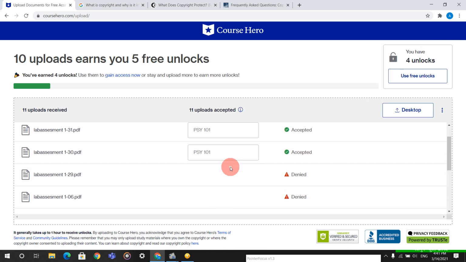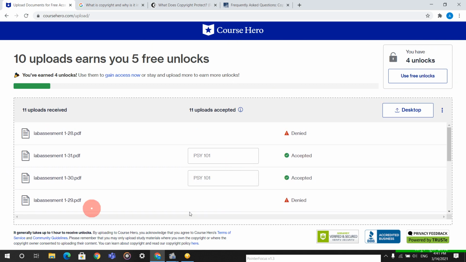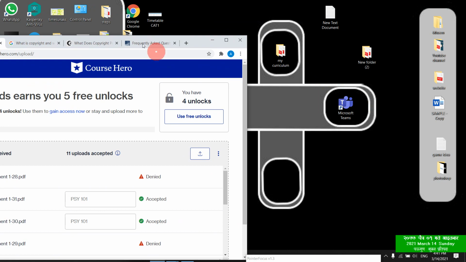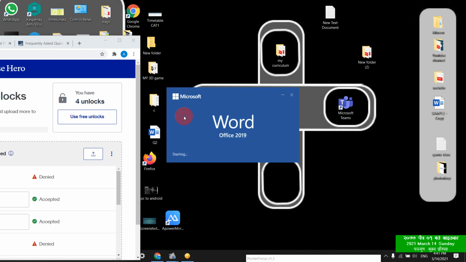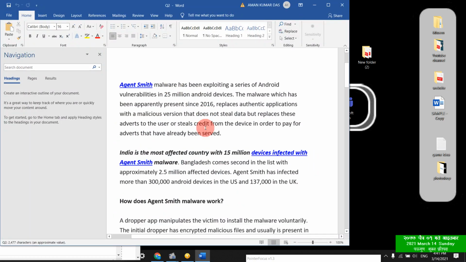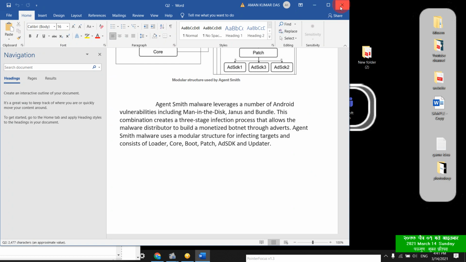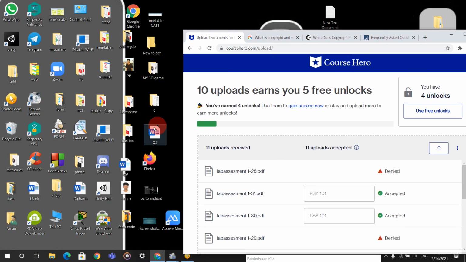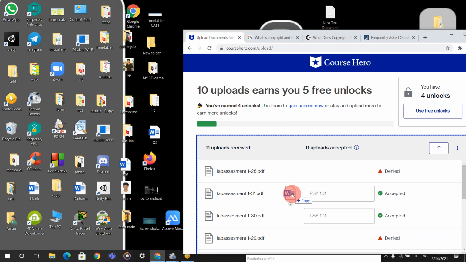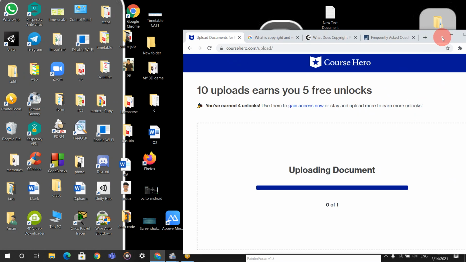Guys, this is where we have to upload the documents. Many of them have asked me which type of document. You can see here I have just written Q2. This is one document, this is my assignment. Guys, just take one of your documents and I will show you here. Just click, drag and drop here, uploading one document.